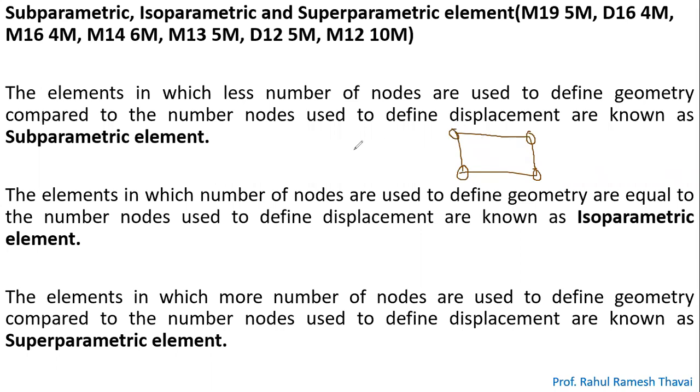These four nodes are going to define the geometry. Try to understand, these four nodes are going to define the geometry. Now let's consider the square.